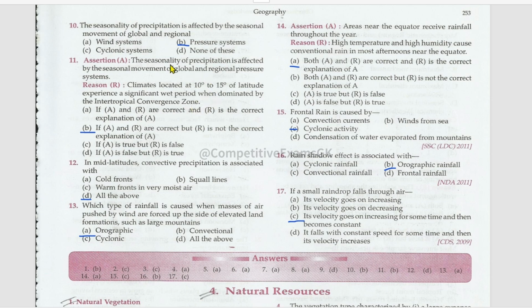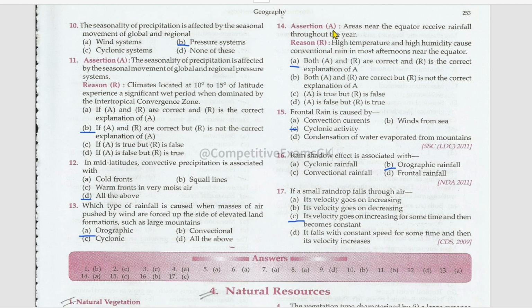True, but the reason is not a correct explanation for assertion. In mid-latitudes, convective precipitation is associated with cold fronts, squall lines, and warm fronts in very moist air. Which type of rainfall is caused when masses of air pushed by wind are forced up the side of elevated land formations, such as large mountains? Those are orographic.